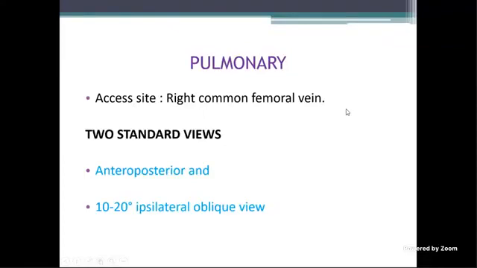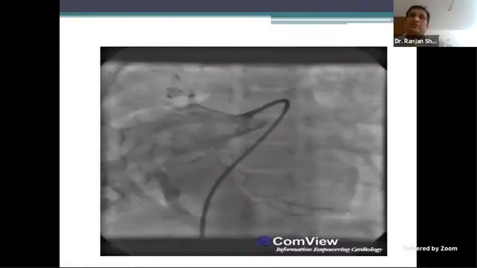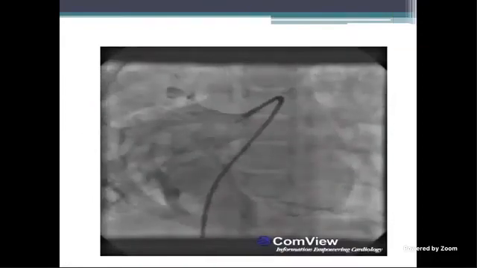Now to look at the PA, again, it's the venous injection most of the time. So can anybody describe what they see here? The view and whatever you find. Arun?